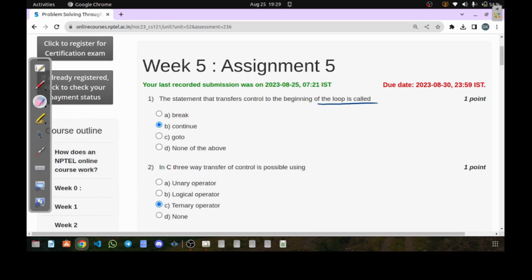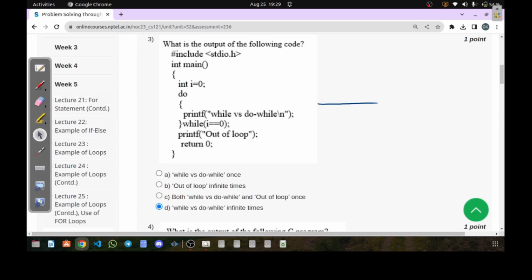Now let's look at the third question. So third question is to find out the output. So let's look at the question. The question says that it is taking a variable I is equal to 0, and then we have a do while loop here. In the do while loop, if you look carefully, we have a printf statement written there, and that is printing while versus do while.